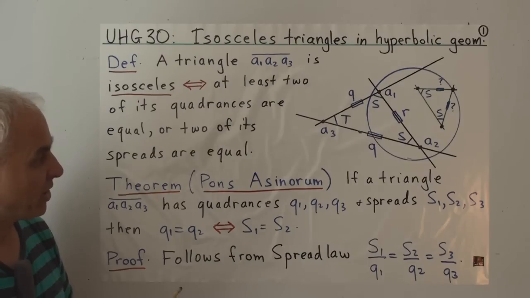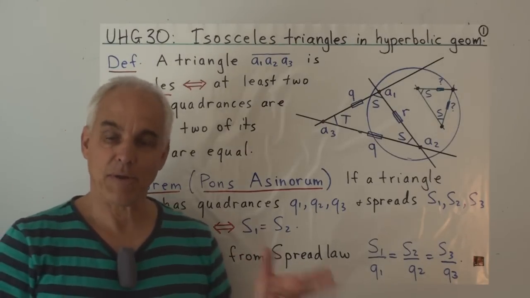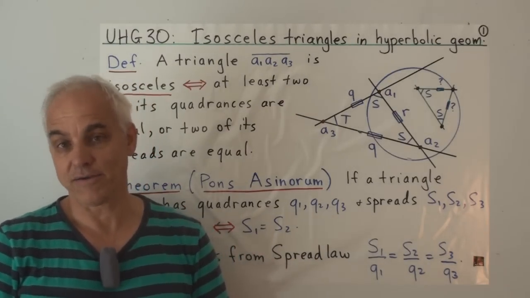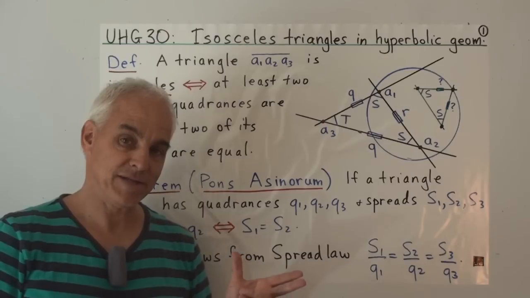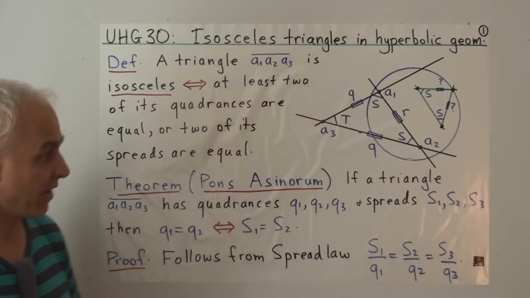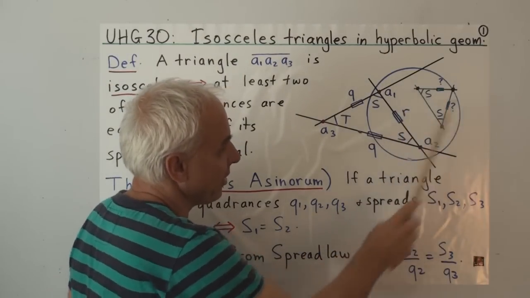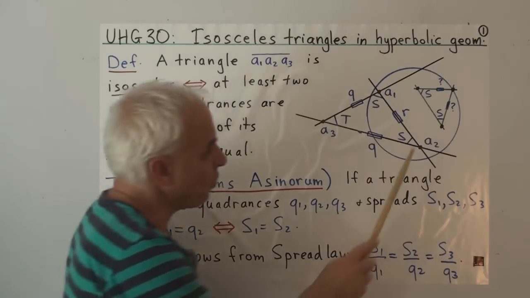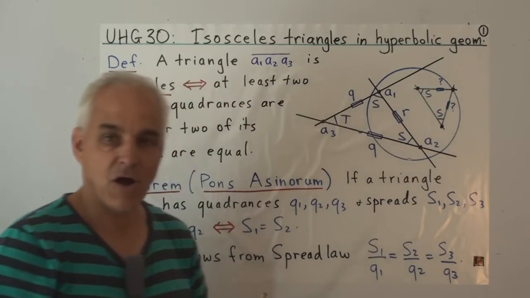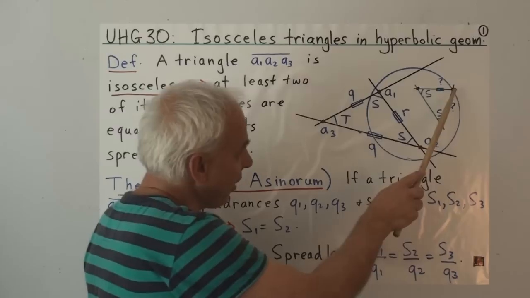Okay. So I need to make a small comment that sometimes, in degenerate cases, we can have a situation where we have two equal quadrances, but the two spreads are not defined. Or we can have two equal spreads, and the associated quadrances are not defined. Just to give you an example of that kind of thing, have a look at this triangle right here. It's got one of its points on the null circle. So that's a null point.